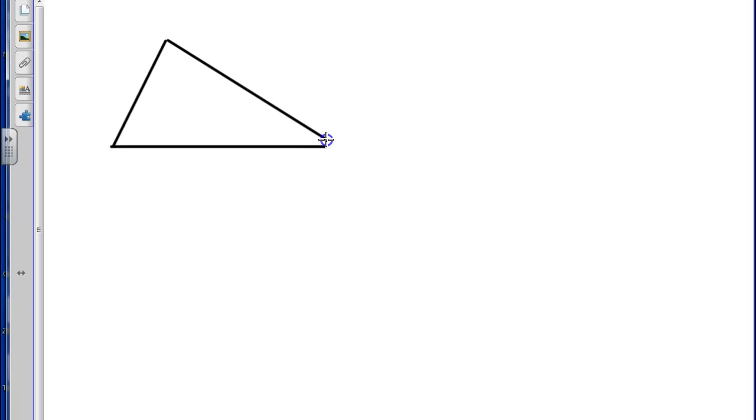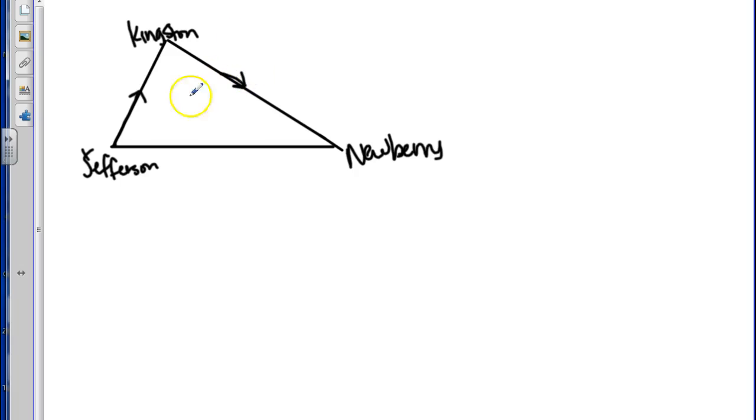Let's draw a picture here, and I'm going to give you a little scenario, and let's see if we can figure it out. So let's talk about traveling. The towns of Jefferson, Kingston, and Newberry are shown on the map below. So this is Jefferson. This is Newberry. And this is Kingston. Prove that driving first from Jefferson to Kingston, so this direction, and then Kingston to Newberry, is a greater distance, or farther, than just driving from Jefferson to Newberry.